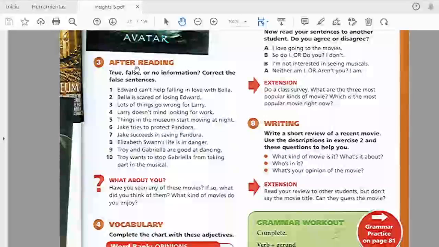This is after reading. You are going to read the previous descriptions, and after that you are going to read these sentences and decide if they are true, false, or if you don't have information in the previous reading. And if the sentence is false, you are going to correct it. Then we have a question: What about you? Have you seen any of these movies? If so, what did you think of them and what kind of movies do you enjoy? We are going to discuss this question in class.